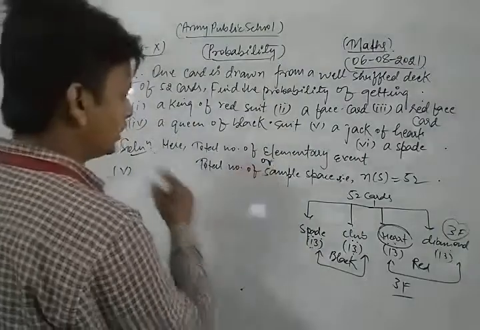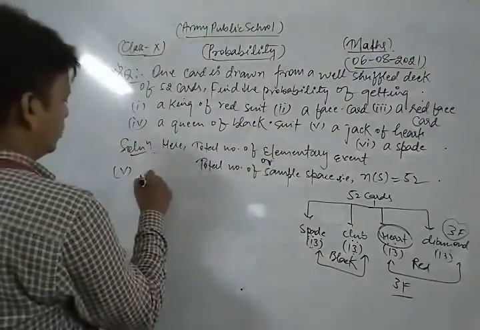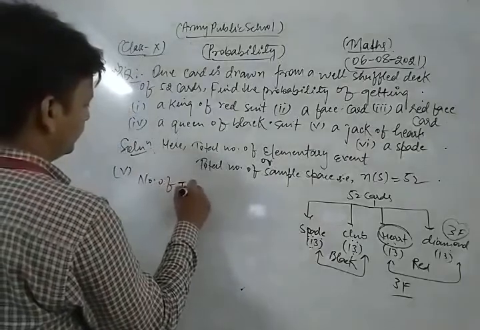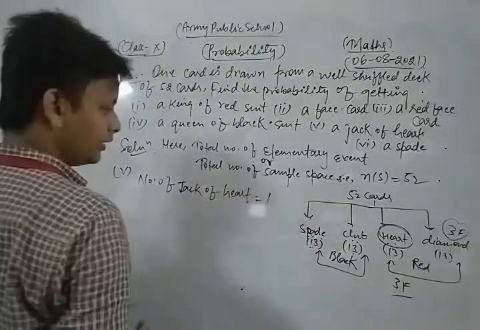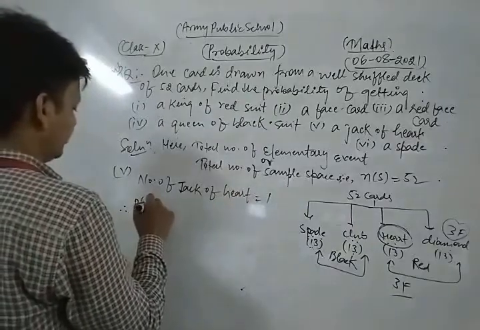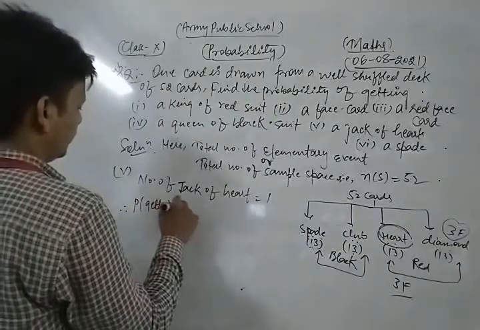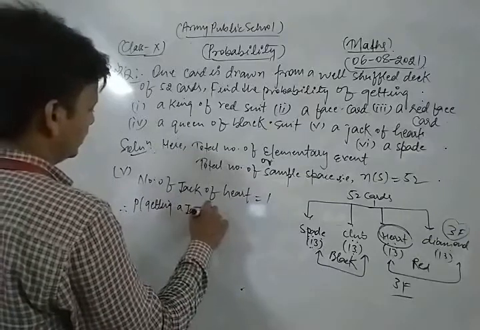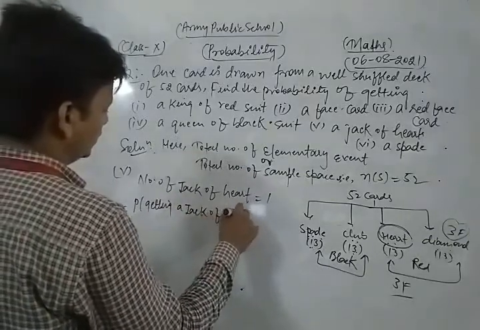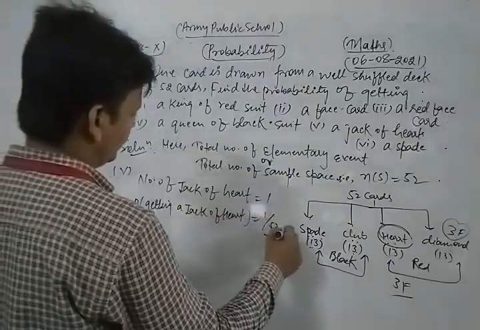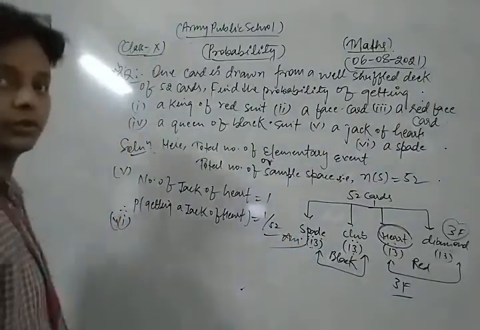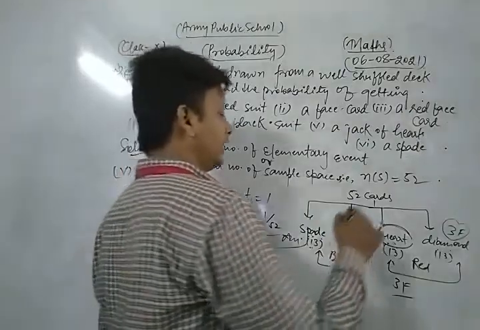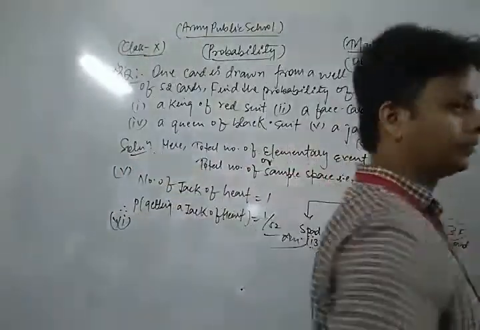Now look, a jack of heart. The number of jacks of heart is only 1. So the probability of getting a jack of heart is 1 upon 52. This is the required solution. Now we take and solve the sixth part, the last part of this question. The last part is to find the probability of getting a spade.